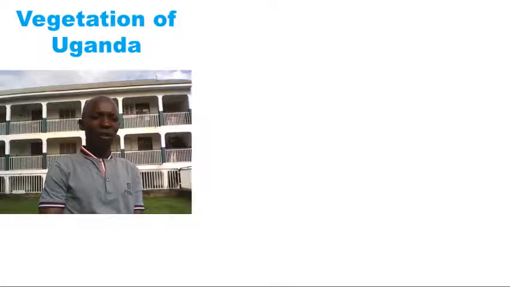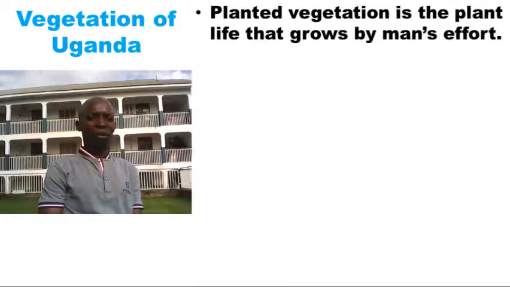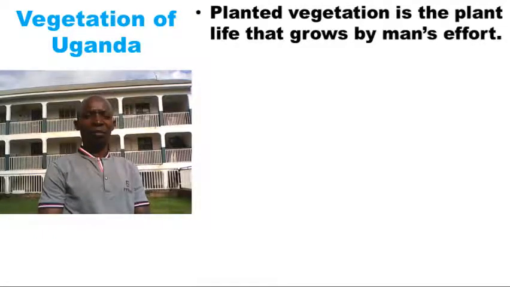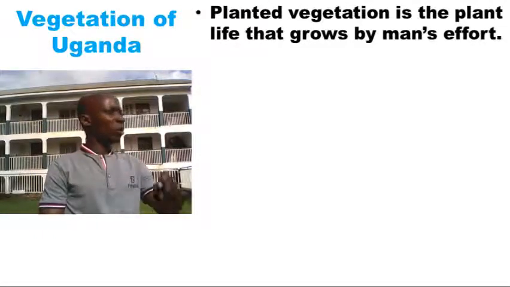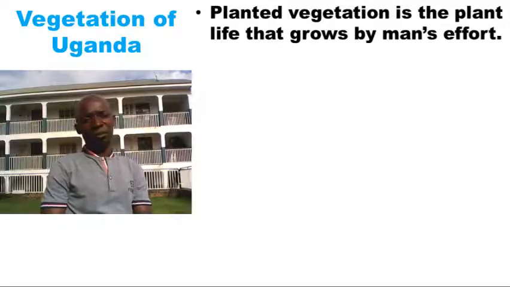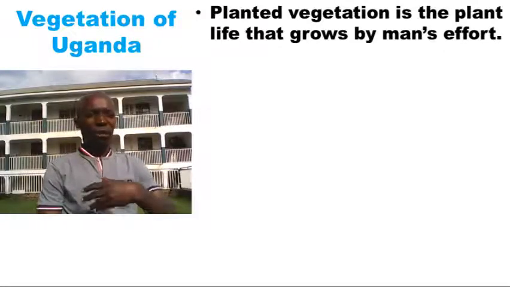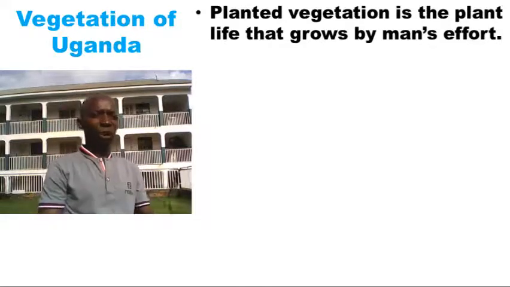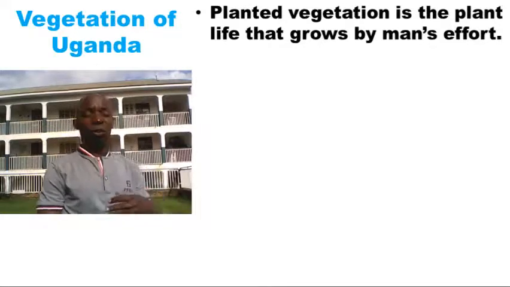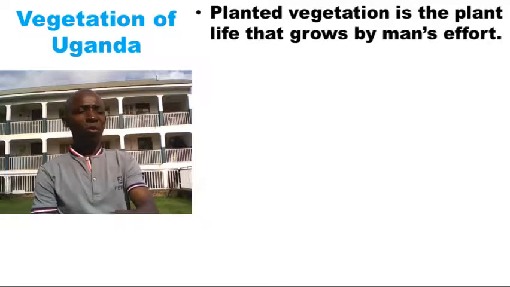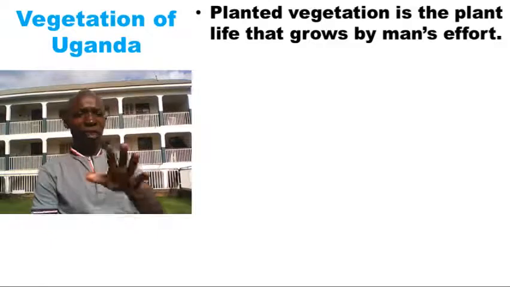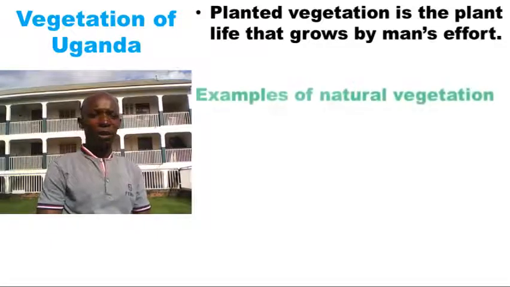What about planted vegetation? Planted vegetation is the plant life that grows by man's effort. So you can just give the difference between planted vegetation and natural vegetation. What will you say? Say natural vegetation grows on its own, while planted vegetation grows by man's effort. Let's look at something else.